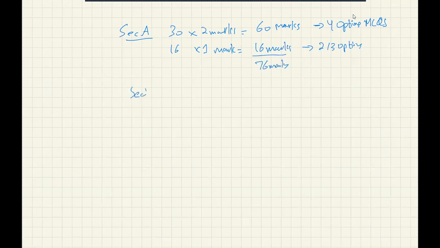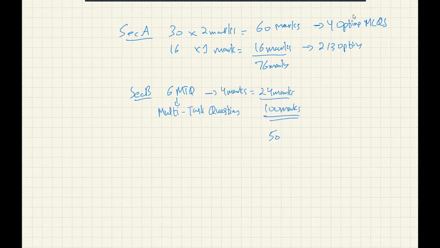Then Section B will contain 6 MTQs, which, as we have seen, are multi-task questions. These will be difficult ones, and each of them will have 4 marks, so equal to 24 marks. Therefore, it is a 100-mark course. And how many marks do you need? 50 marks to pass. So if you can take the 50 marks from here, here, or anywhere, you just need these marks to pass.